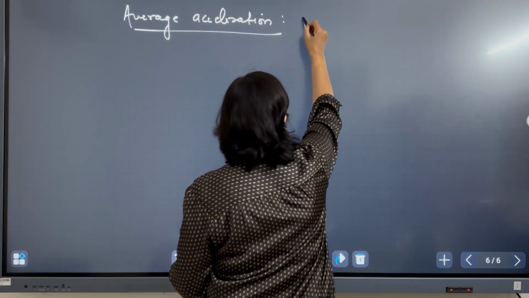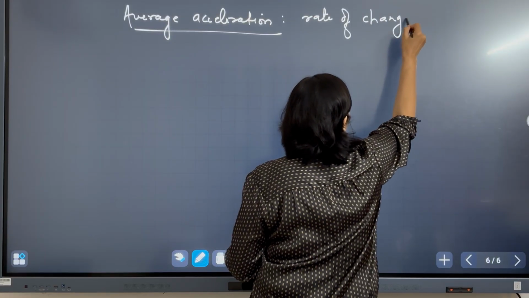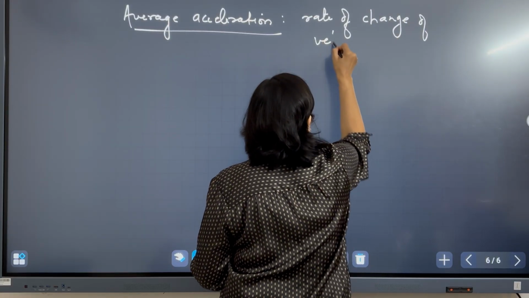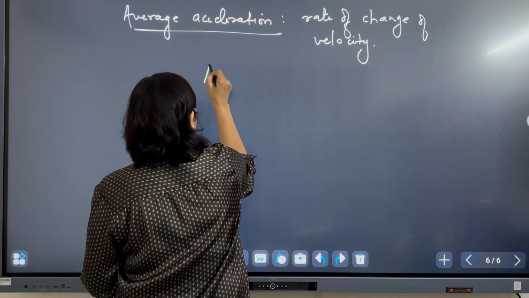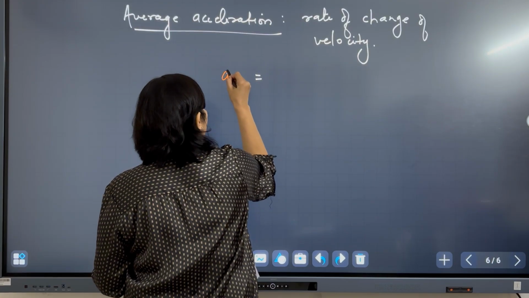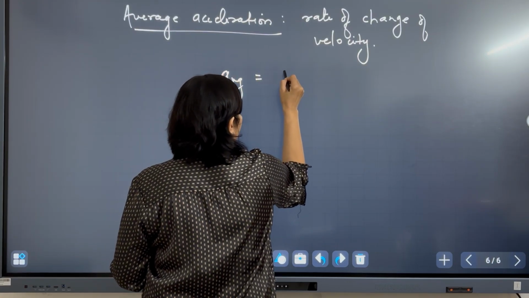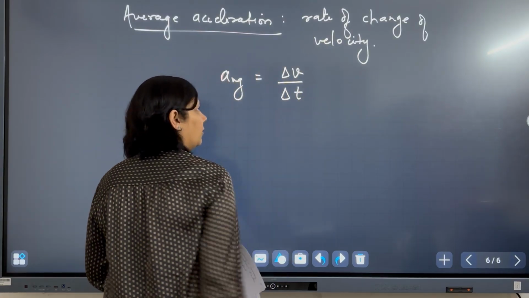Rate of change of velocity. So average acceleration is equal to change in velocity over change in time.